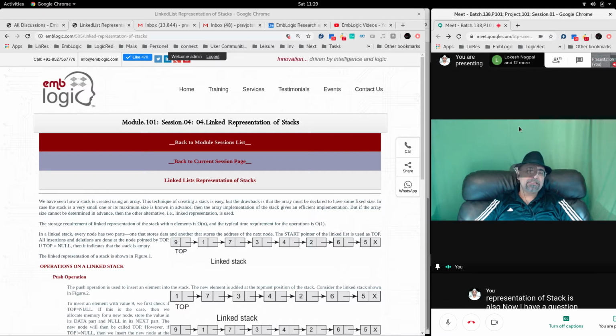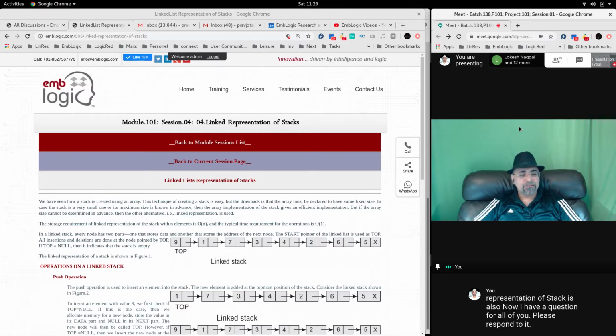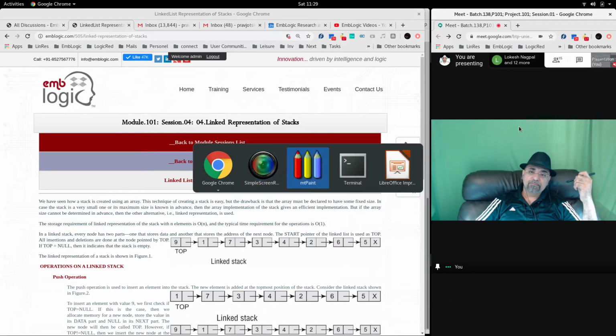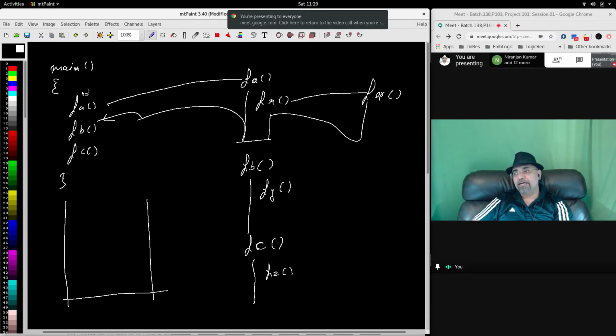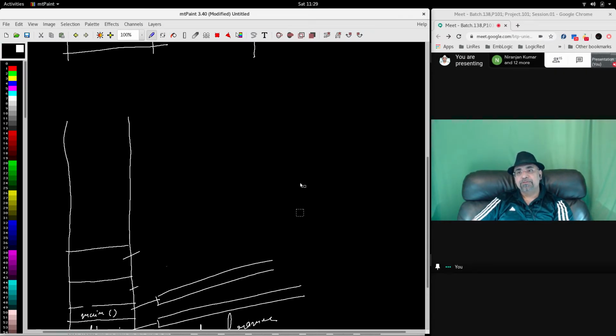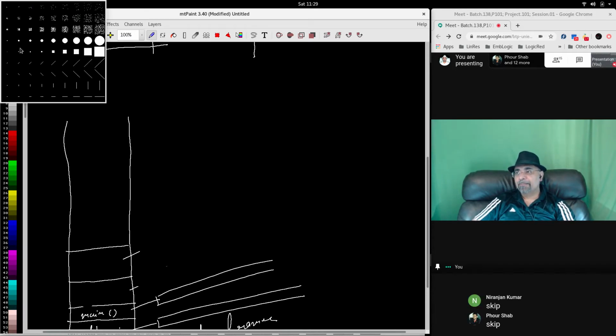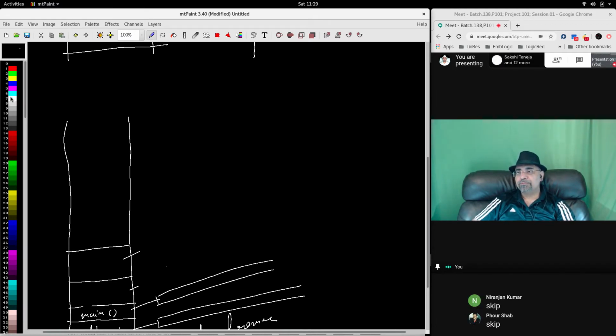The code segment is nothing but functions arranged in a way like this. Suppose this is the function hierarchy: your main function, ABC, XYZ. So the code segment will look something like this. It's not part of the discussion of this session, but since you asked me, I am telling you about the code segment.